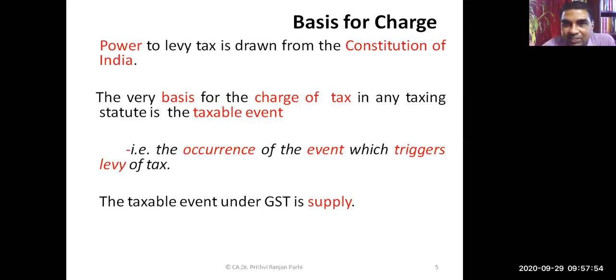Okay, let me tell you. You have learned it, it is not something new. Under the GST regime, the taxable event is supply. Is it not? If supply happens, then tax will automatically be triggered and levied. Are you agreeing to this? That's how you learned in the supply chapter before this. So the charging event is what? Please speak out. The supply. So the basic thing is supply.